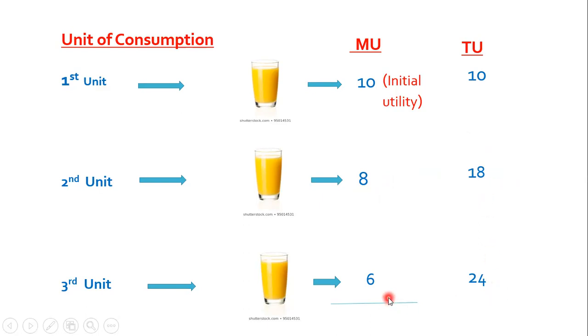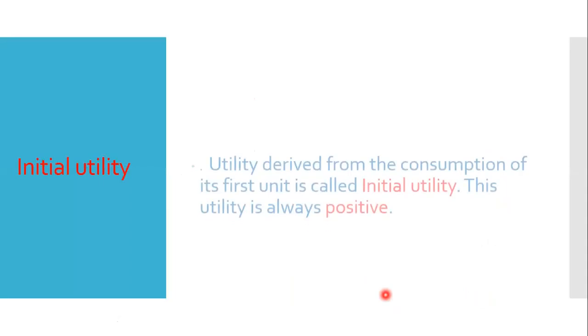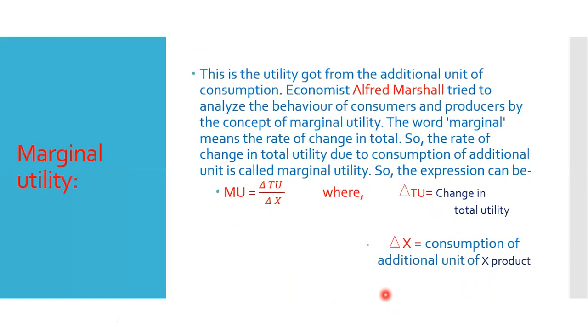Change is 6. So the change in total utility is actually marginal utility. So this is discussed in marginal utility. That is the rate of change in total utility due to the consumption of an additional unit of a product, which is called marginal utility. So the expression can be given this way: MU, marginal utility, is equal to change in total utility divided by change in the consumption of X.